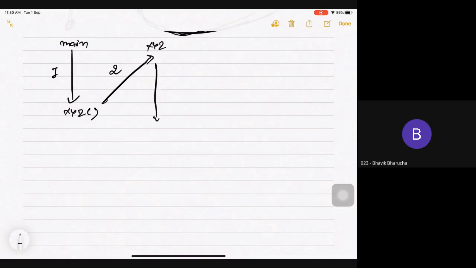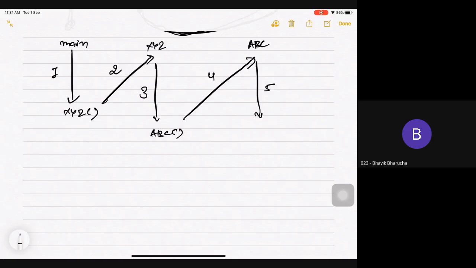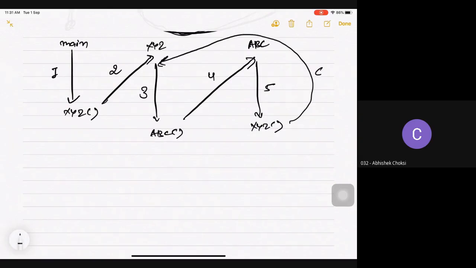Then I execute my XYZ, so this is my third number. Here I am having an ABC call, right? So because of the ABC call, it will go to procedure ABC. So this is my fourth number. Then I execute my ABC function, so that will be my fifth step. But from this I am having a call to XYZ again. So it will go to XYZ function from this here. This is my sixth step.